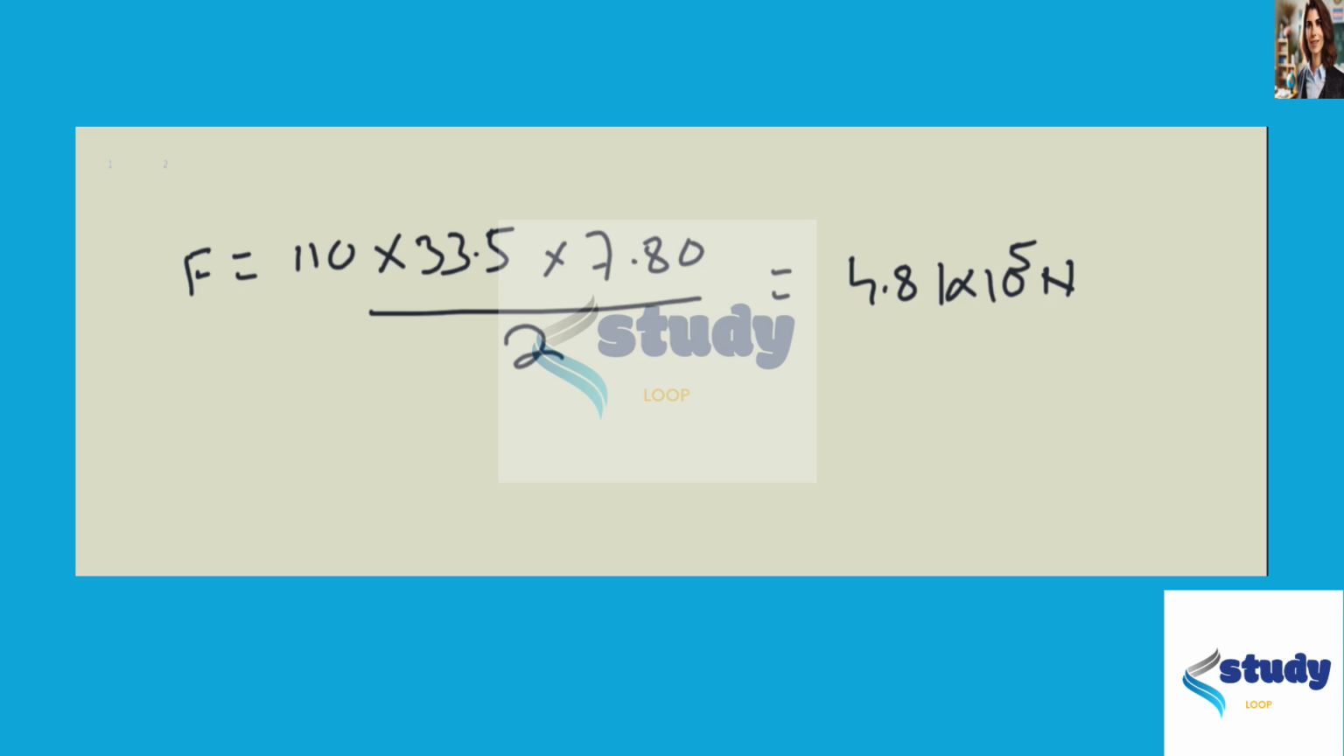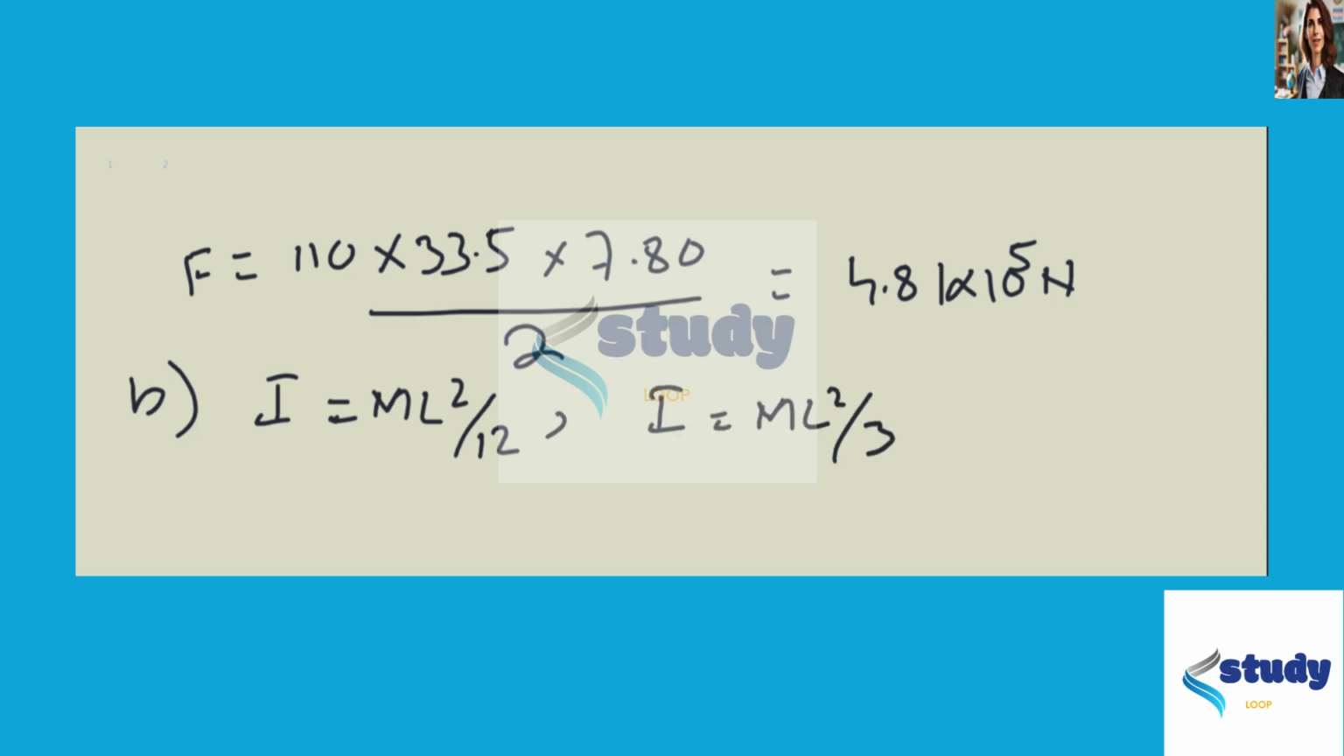Part B. About its center of mass, the blade has a rotational inertia of I equals M L squared divided by 12. Looking in a table and using the parallel axis theorem to move the axis of rotation to its end point, we find the rotational inertia becomes I equals M L squared divided by 3.